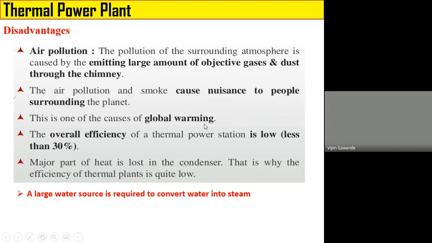Okay, the efficiency of this thermal power plant is very less, that is 30% only. Major part of the heat is lost in the condenser. Okay, that's why the efficiency is less. A large amount of water source is required for the conversion of water into steam. Okay, so these are the advantages and disadvantages of the thermal power plant.